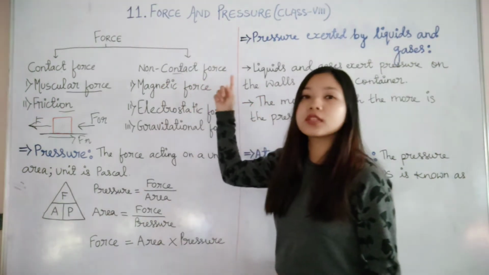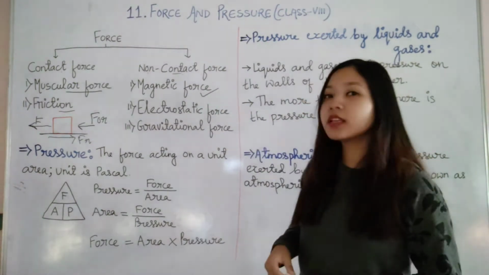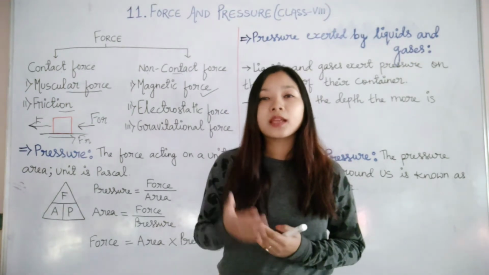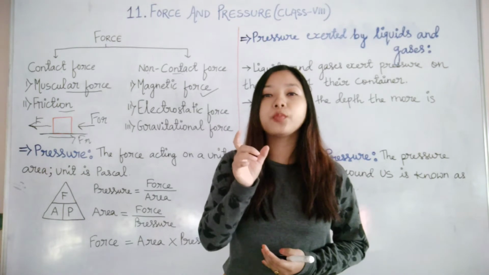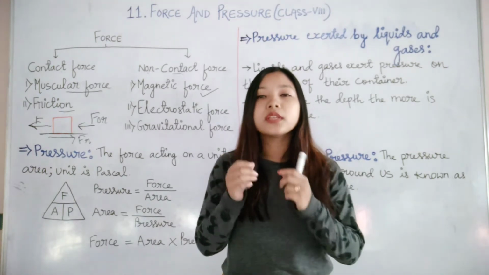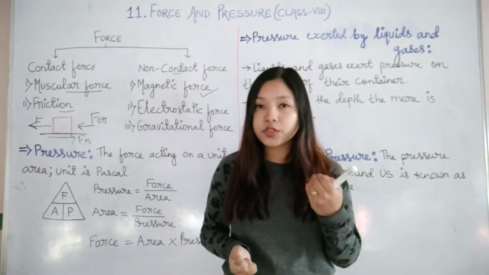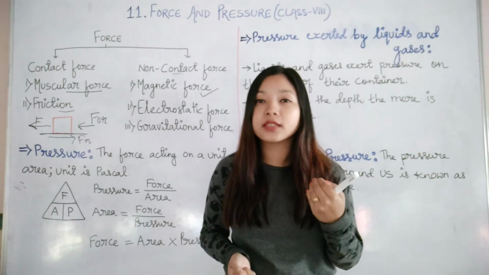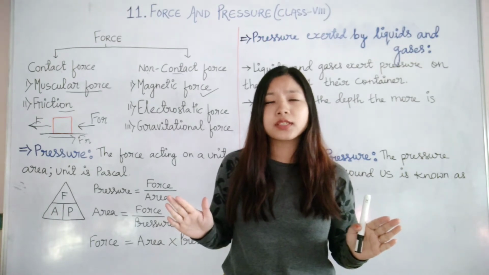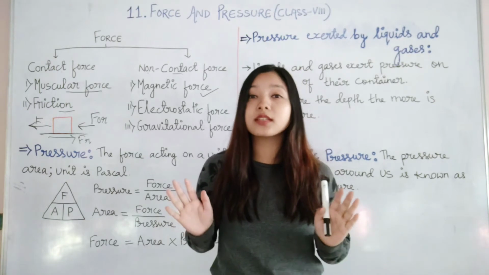Next is non-contact force. Non-contact force, for example, magnetic force. Magnetic force is the force which is applied by magnets. Magnets have two poles, North Pole and South Pole, as we already know. Now, these magnets can attract some objects which are known as magnetic objects or magnetic substances, and they have no effect on certain objects, and they are known as non-magnetic objects or non-magnetic substances.